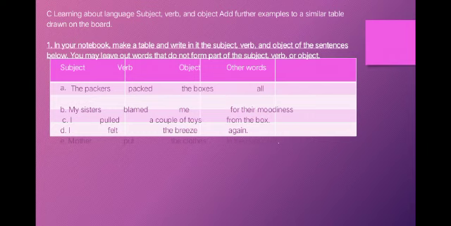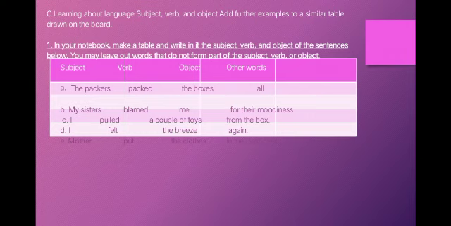Number C, we have I pulled a couple of toys from the box. I is a subject, pulled is a verb, a couple of toys is an object, and from the box is other words. Number D, we have I felt the breeze again. I is a subject, felt is a verb, the breeze is other objects, and other words are again.